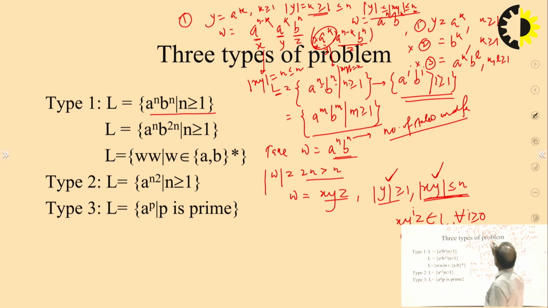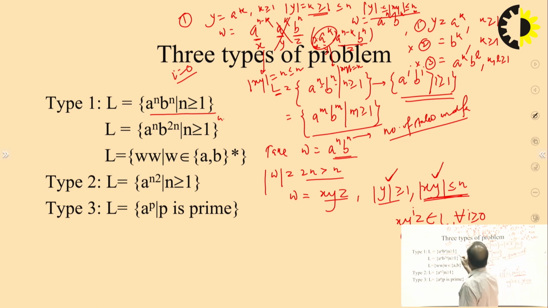So now it is clear that you can divide either this way or that way. Now you see, how do we get a contradiction by the pumping lemma? If you divide like this, this is x, this is y, this is z. Let's take i equal to 0. If you take i equal to 0, y will be cancelled out, right?